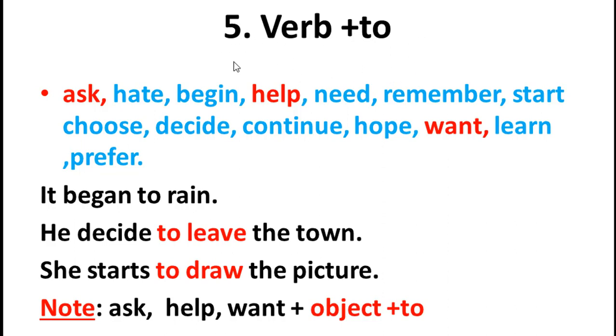I want to give some more explanation here. Verb plus to means whenever you have a time or a space to use these verbs as a verb, the next verb should be written as verb plus to. I want to repeat here: whenever you have a time and a space to use all these verbs as a verb, the verb after this verb should always be written in the verb plus to structure. If you write the verbs out of this structure, the sentence that you construct is meaningless, incorrect. This is my great emphasis here on infinitives and gerunds.